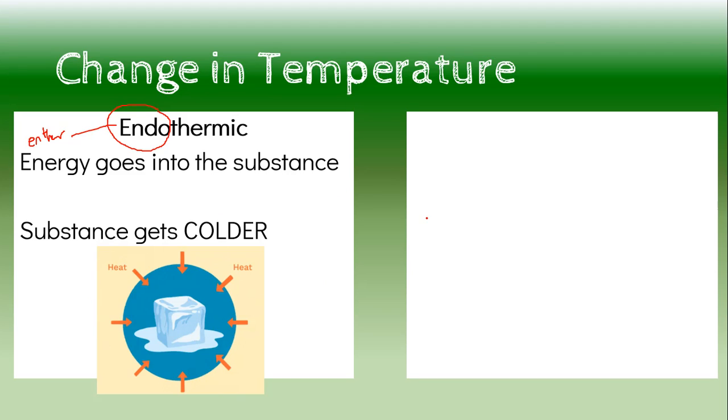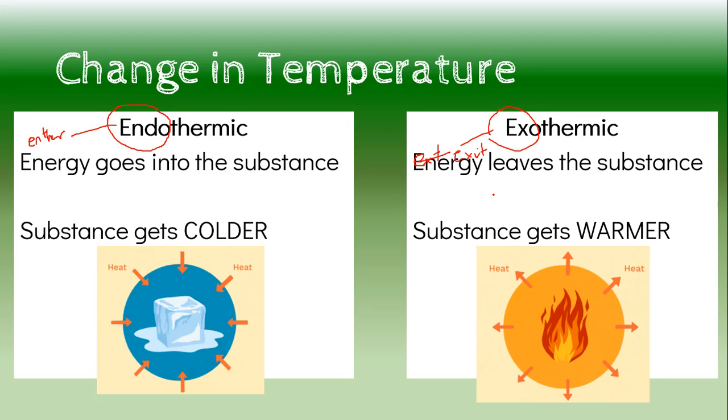On the opposite end, we have exo. So exo just means to exit. Oh, can I spell exit today? Exit. There we go. I can spell. So exo means that it exits. So that means that energy is leaving the substance and it gets warmer. So we can see here on this side, the heat is going in, it's entering, it's endothermic because the substance is cooler. The substance is warmer, so it's actually releasing.